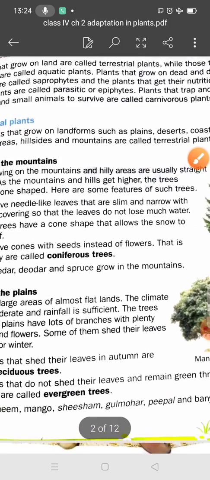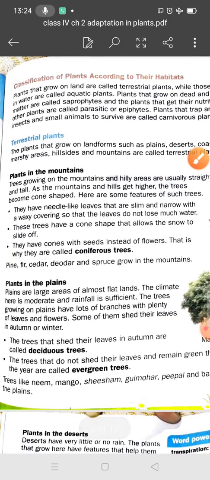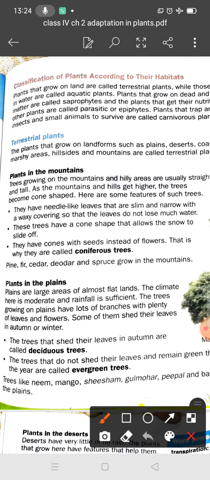And here are some features of such trees. First of all, the leaves of mountain region trees are slim and narrow with a waxy covering, so that the leaves do not lose much water. The leaves will be narrow or slim. Why? Because the leaves do not lose much water. Next, these trees have a cone shape, and that allows snow to slide off.